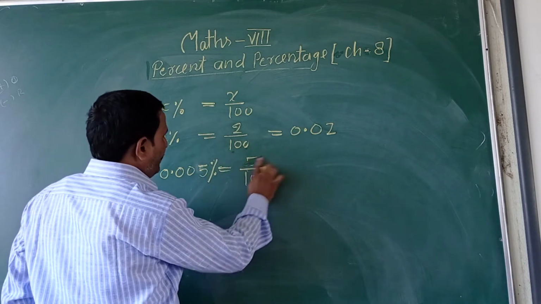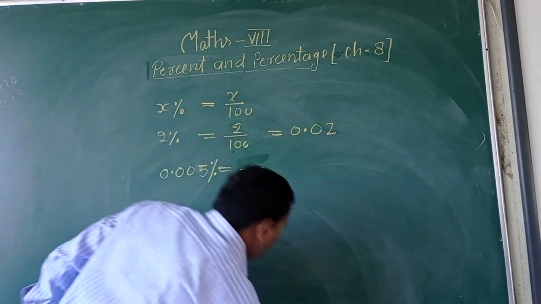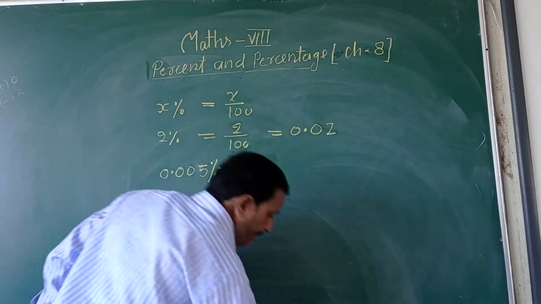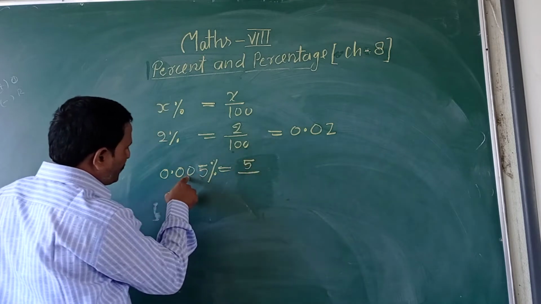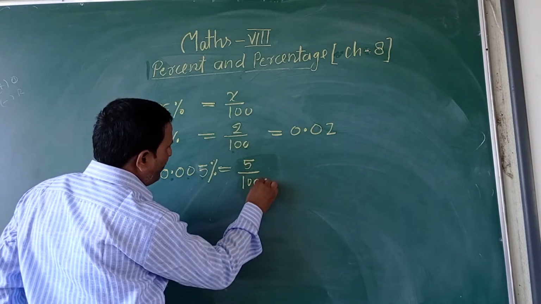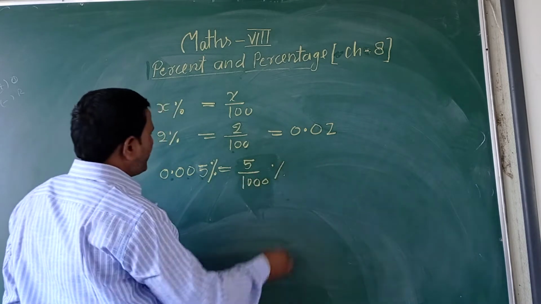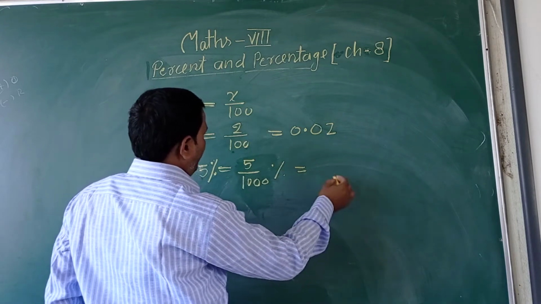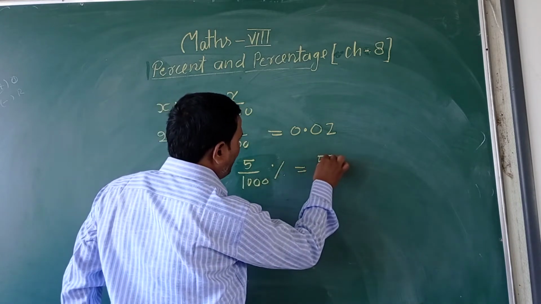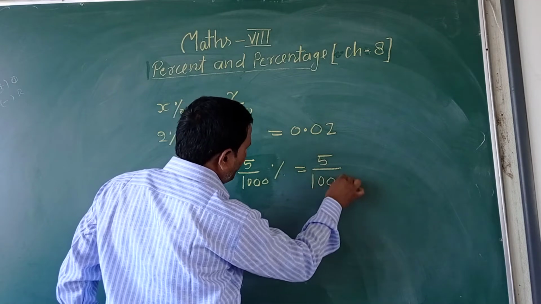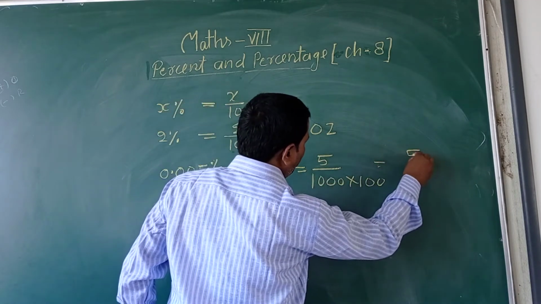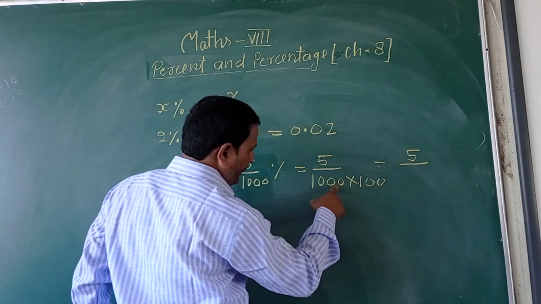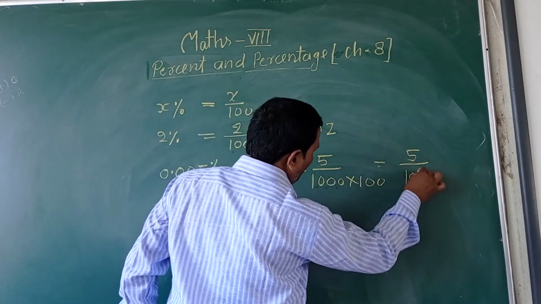Percent means you can write this one. It means 5 upon 1000 percent, which means 5 upon 1000 into 100. That is 5 upon 100000, which is 10 to the power 5 in the denominator.